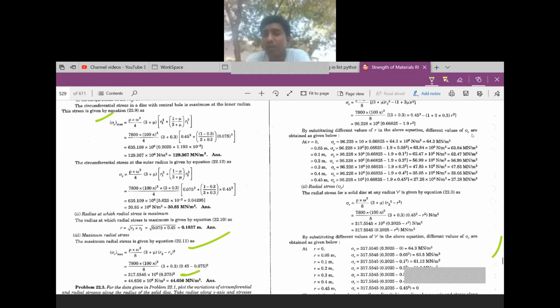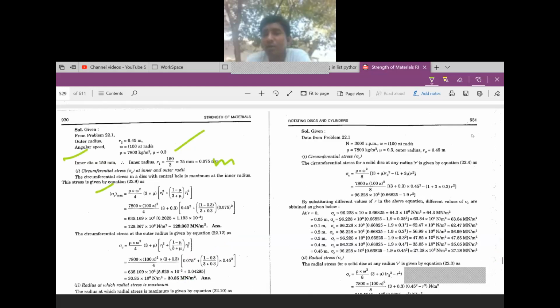Okay, simple problem. N is equal to 3000 rpm, that is 100 pi. Rho you know, mu you know, r2 you know. The circumferential stress in a solid disk at any radius r is given by the equation sigma c is equal to rho omega square by 8 times (3 plus mu) r2 square minus (1 plus 3 mu) r square. Okay, substitute here. It is in terms of r now. Simplify it.